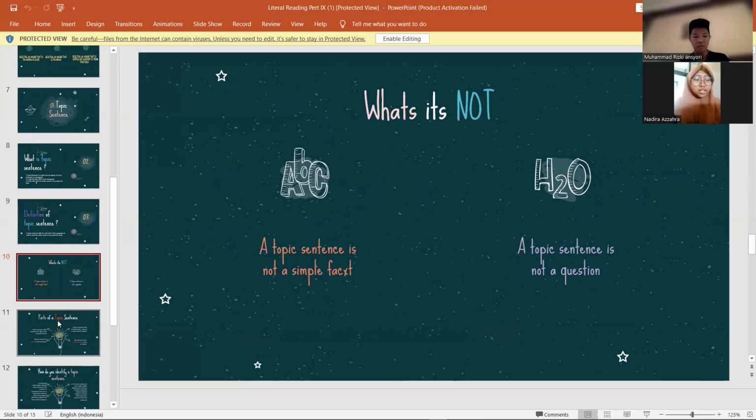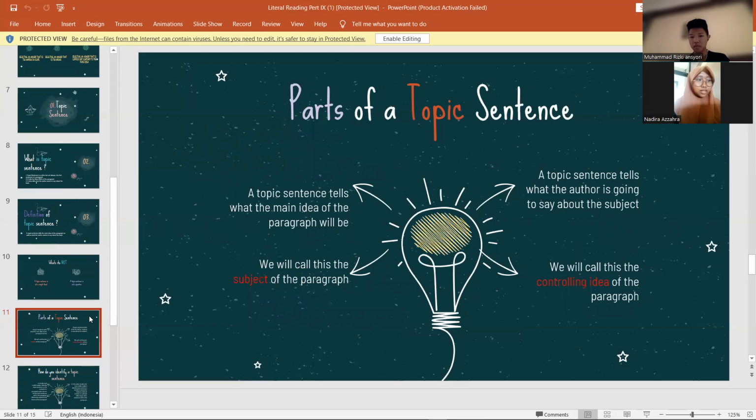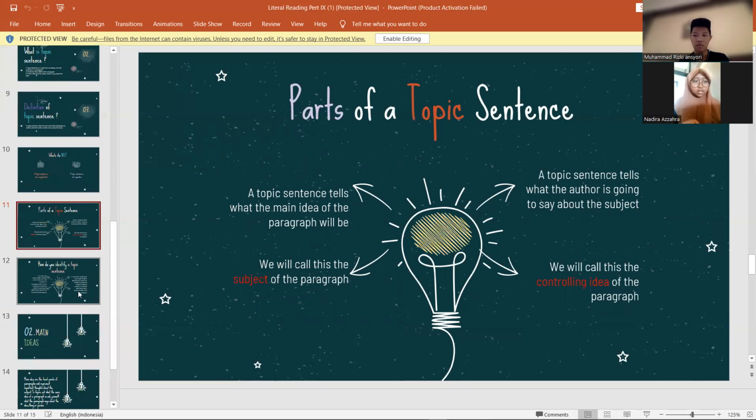Okay, parts of a topic sentence. The first is that a topic sentence tells what the main idea of the paragraph will be. We will call this the subject of the paragraph. And the third is that a topic sentence tells what the author is going to say about the subject. And we will call this the controlling idea of the paragraph.